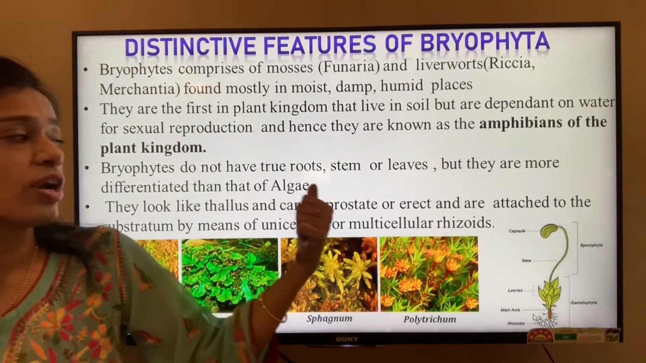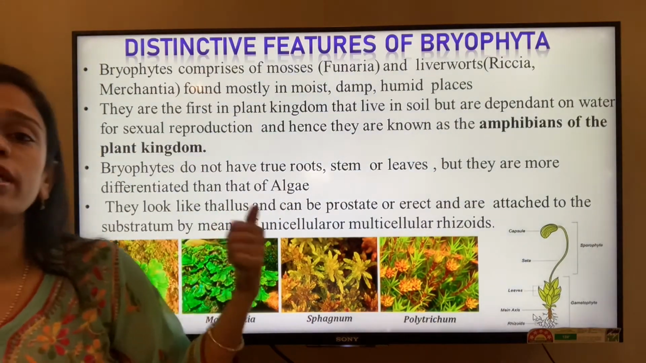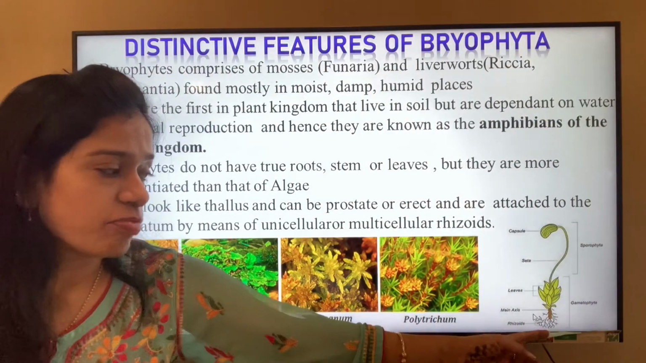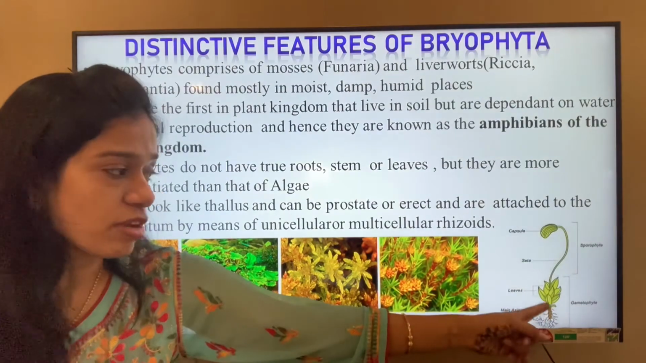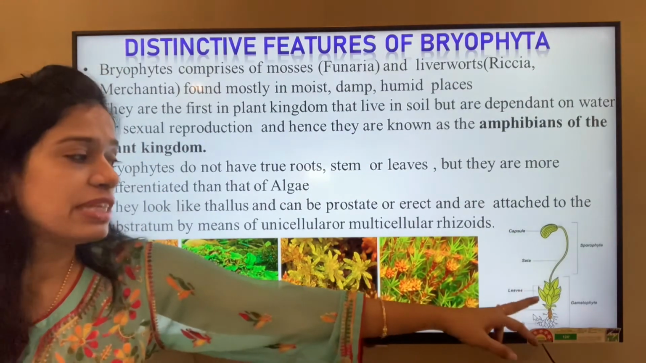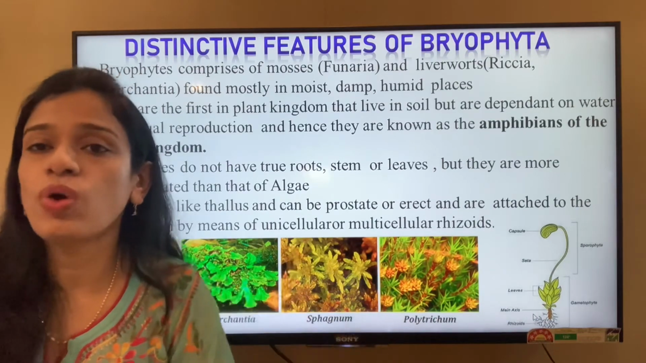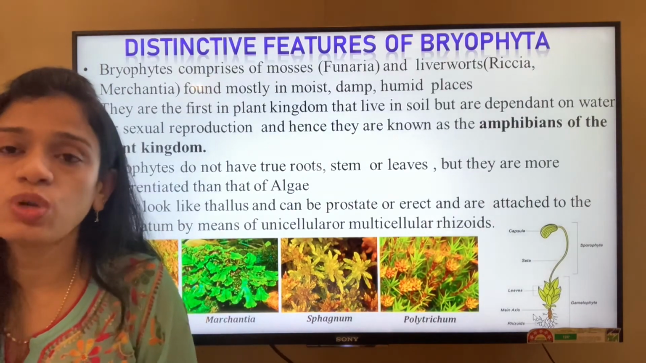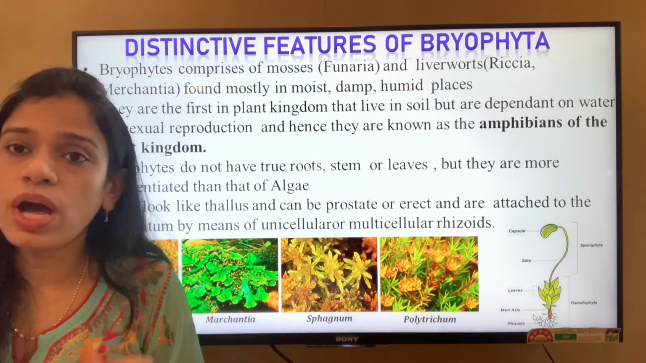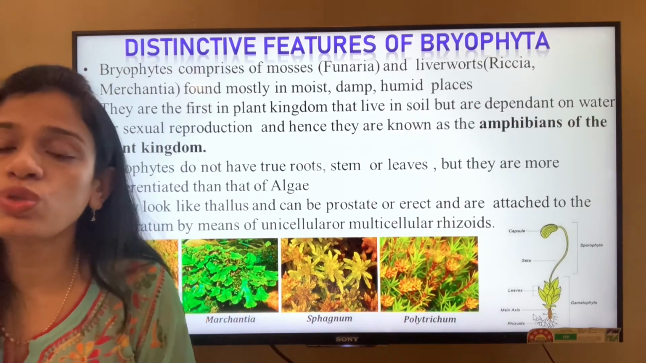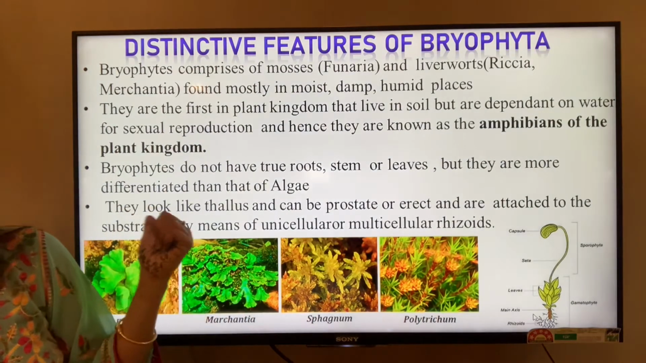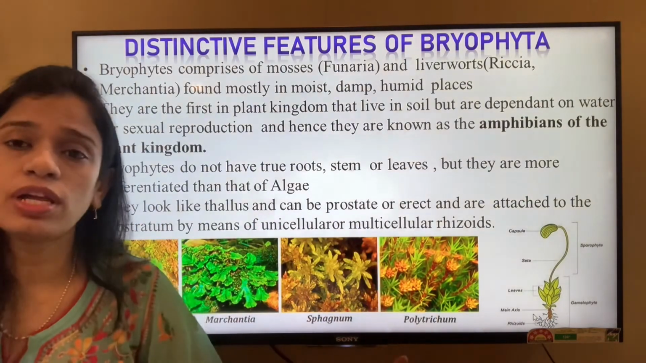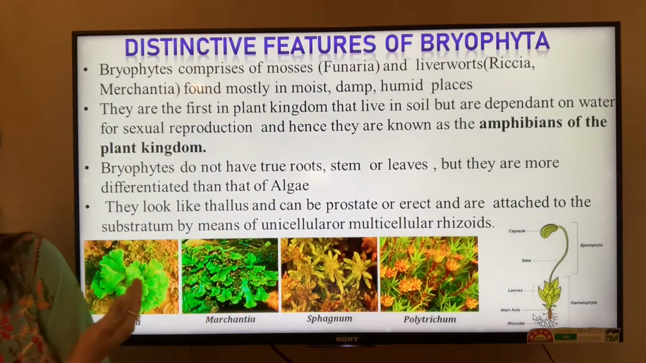They do not have any true roots, stems and leaves. They are more differentiated than algae. Here you can see Funaria; it looks somewhat like root, leaves and stem, but these are not the actual leaves, stems or roots as we know them. They have rhizoid-like structures which may be unicellular or multicellular, but they are not the actual roots we see in other plants. They look like a thallus and can be prostrate or erect, attached to the substratum by means of unicellular or multicellular rhizoids. So here you can see that they look like a thallus structure.